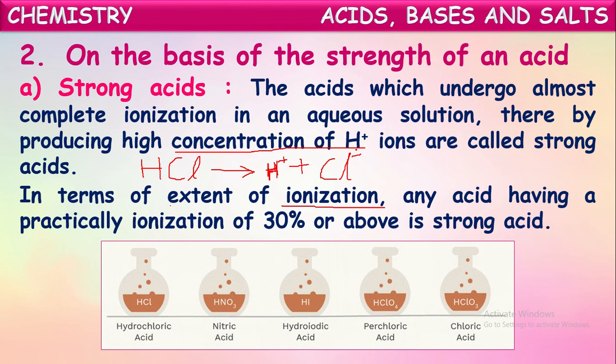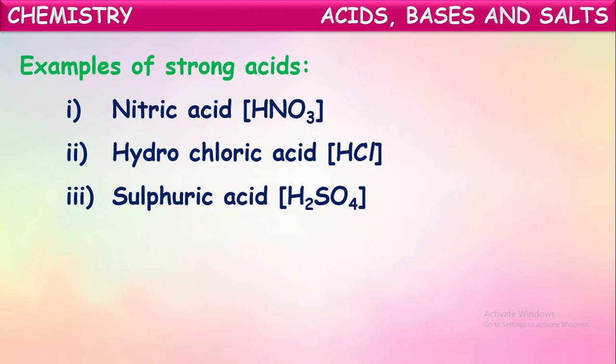These are all examples for the strong acids. See here: nitric acid, hydrochloric acid, sulfuric acid, etc. These all are strong acids. What does it mean? When they dissolve into water, more than 30% of their molecules split into respective ions. That splitting into respective ions is also called ionization.